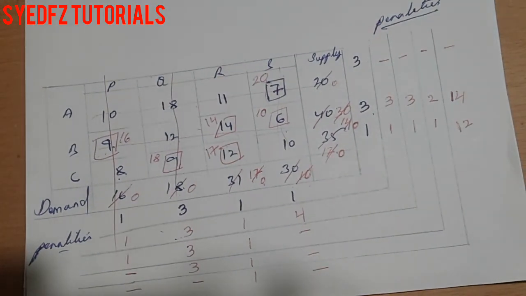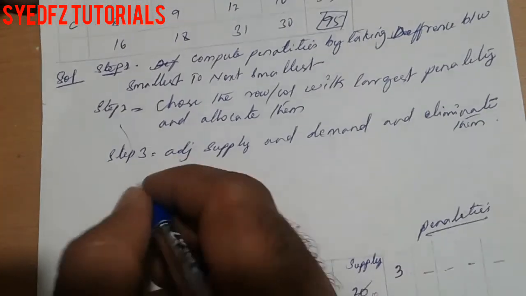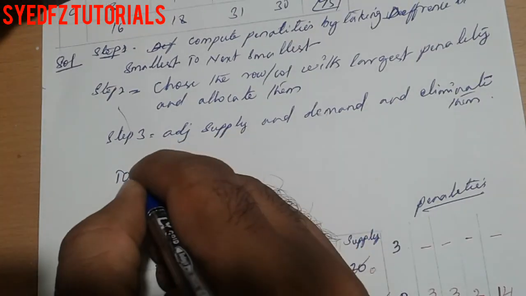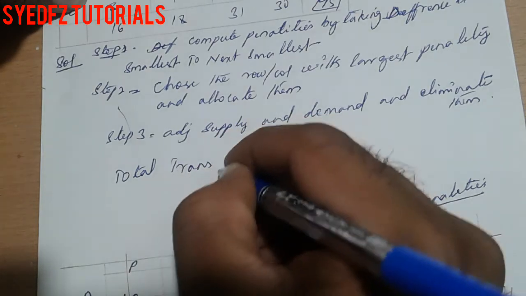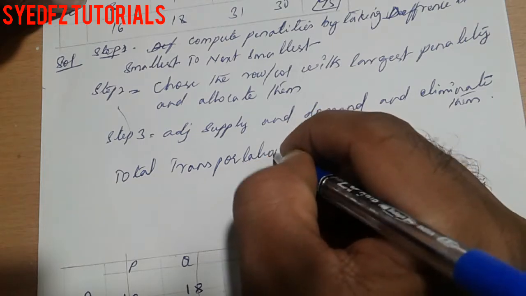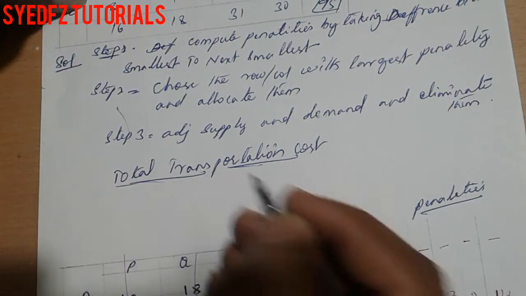Okay, this is the way of allocation. Now calculate the total transportation cost. So I'm calculating here the total transportation cost.